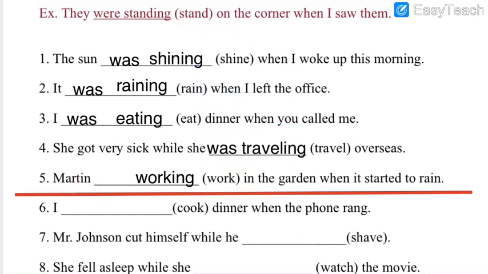Similarly, Martin dashed. Martin, again singular noun. So Martin was working. Please check your answers. You can see here from question 1 to 5, everywhere the helping verb is was. How coincidence, right? I hope you have written the answers and now you have checked your answers.